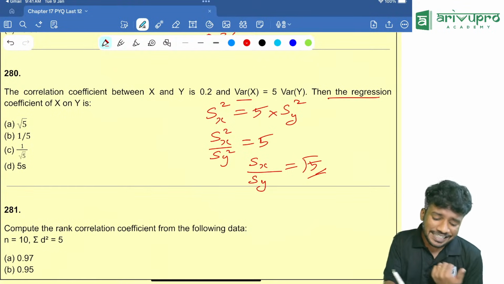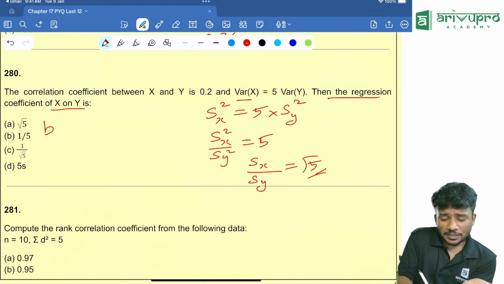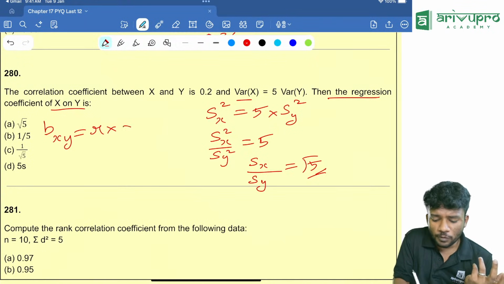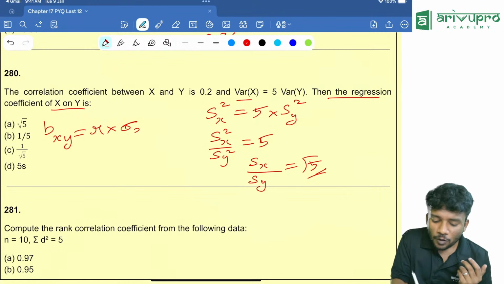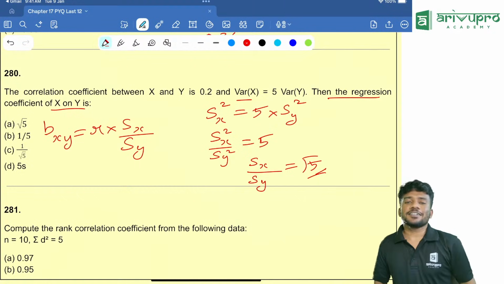Now the question is the regression coefficient of x on y. Bxy is equal to r into standard deviation of x divided by standard deviation of y.